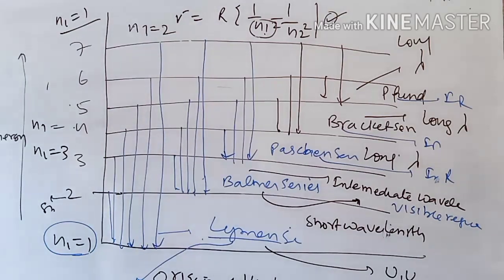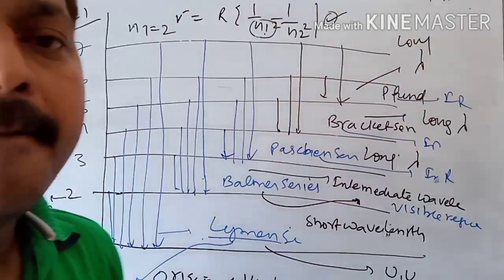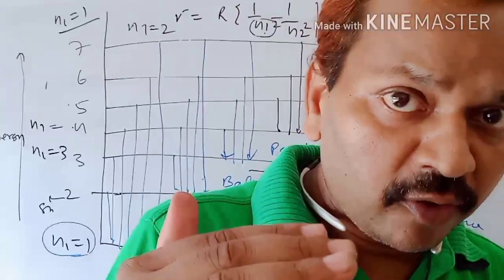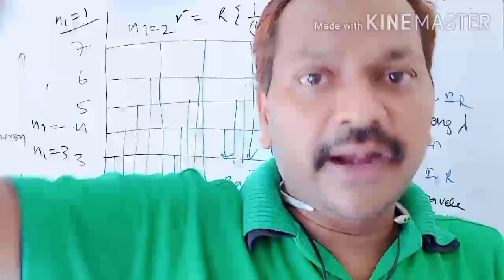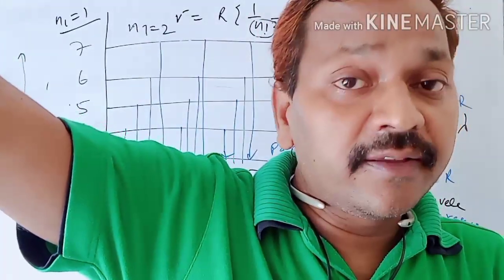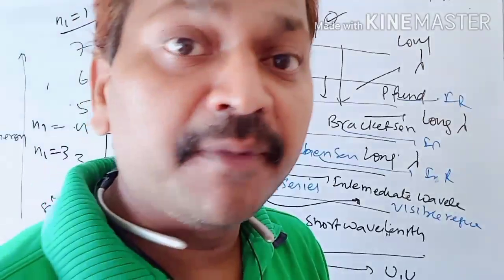Now the next very important point I am telling you: the maximum number of spectral lines produced when an electron jumps from the nth energy level or orbit to the ground state. If an electron jumps from the nth shell to the ground state, how do we calculate the number of spectral lines?